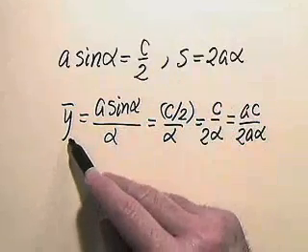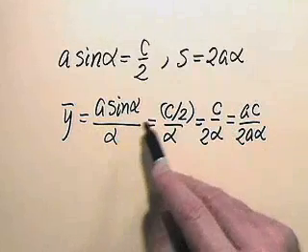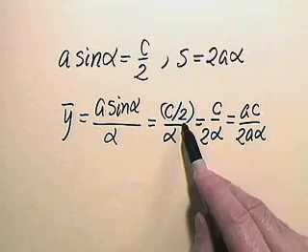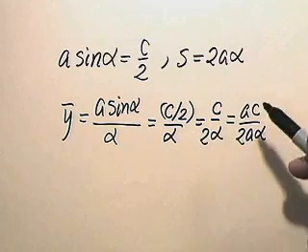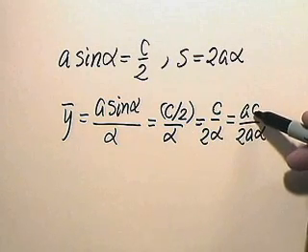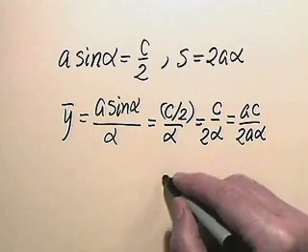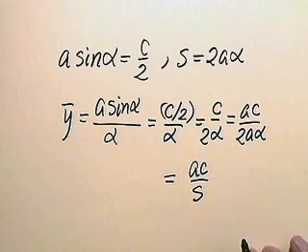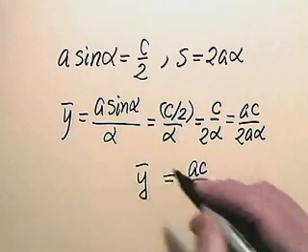And so consequently, y bar we've already seen is a sine alpha divided by alpha. So the numerator is c over 2 divided by alpha. So bring the 2 down to the denominator. We have c divided by 2 alpha. So multiplying top and bottom by a, in the numerator we get the ac, which we want. And down here we have the 2a alpha, which is s. And so we finally get ac divided by the arc length s, which is our other formula for y bar.